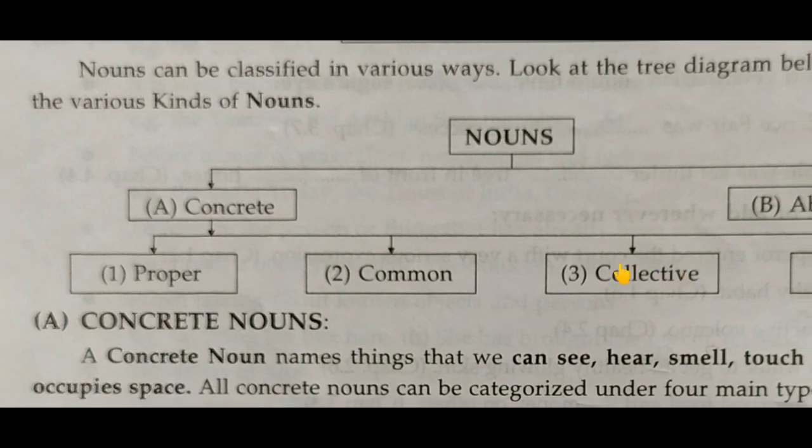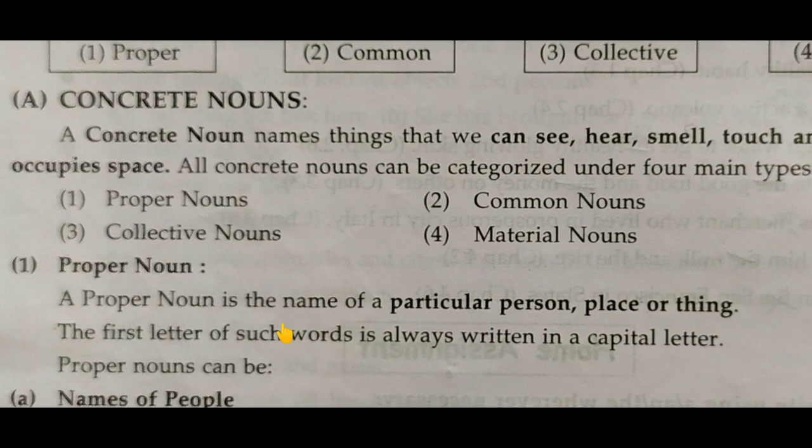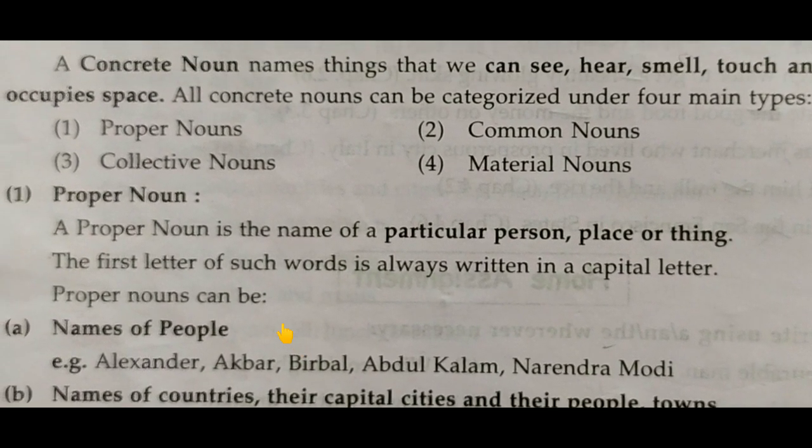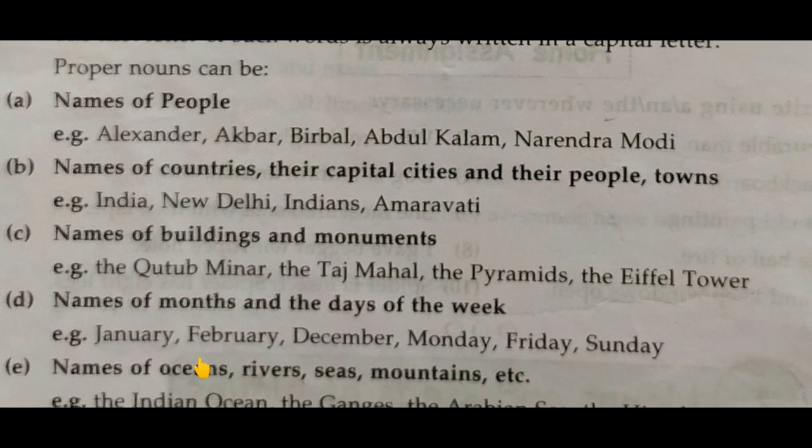Now we concentrate on concrete nouns. They are classified into four types: proper noun, common noun, collective noun, and material noun. First we have seen proper nouns. Which come under proper noun?